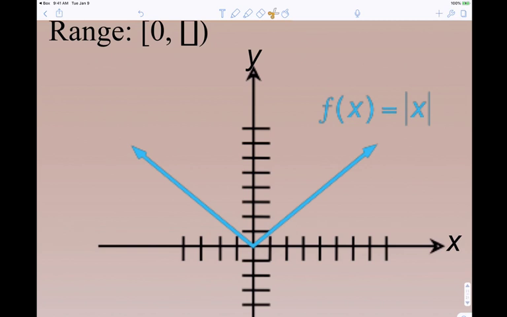Okay, so as we trace it left to right, initially, what is it doing? It's going down from negative infinity to 0. Then from 0 to infinity, what is it doing? Any questions there? I saw a problem like this on the spin guide. Oh, yep, the origin. Okay, so the vertex, yep. So this is the absolute value function, right? So y equals absolute value of x. It looks like this. It's a V.